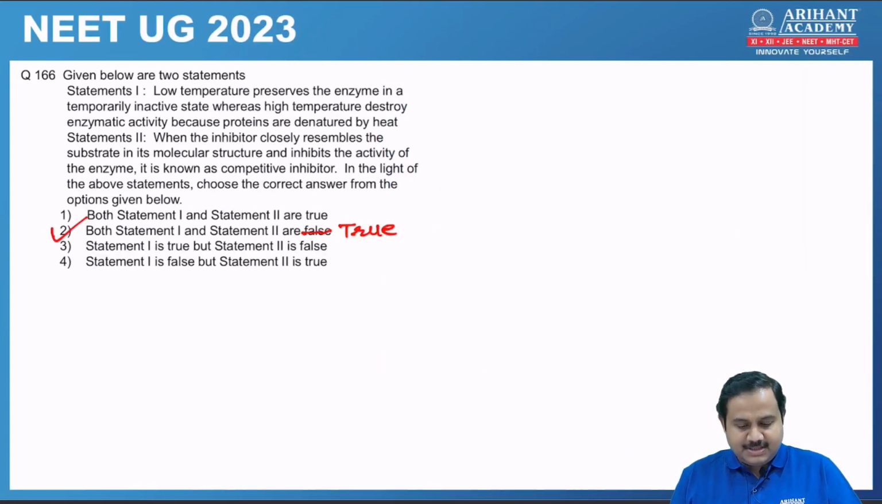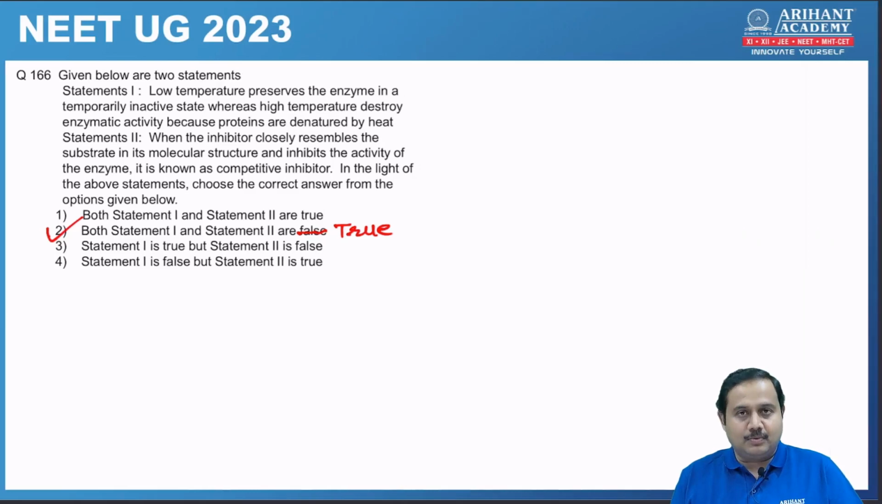Next one, two statements are given. Correct option is both statements are true. That is option 2. Low temperature preserve enzyme in a temporary inactive state, whereas high temperature destroy the enzyme due to denaturation, which is correct. Statement 2. When the inhibitor closely resembles the substrate in its molecular structure and it inhibits the activity of enzyme, it is known as competitive inhibitor. So both the statements are correct, which means option 2.